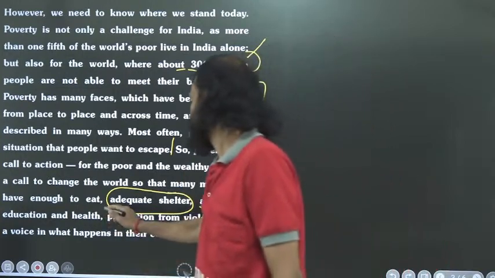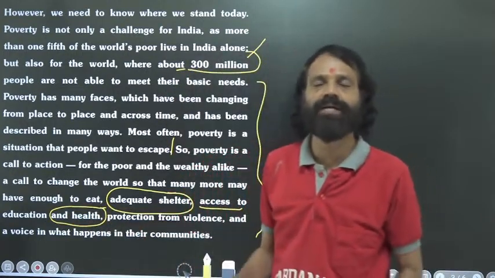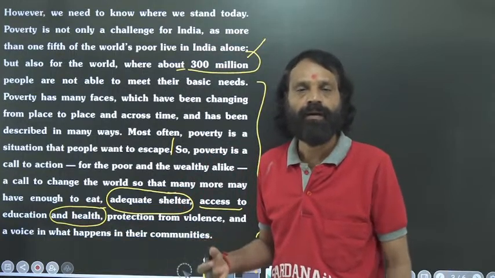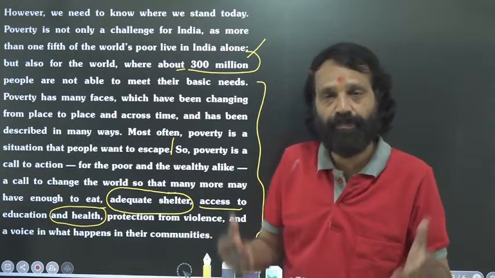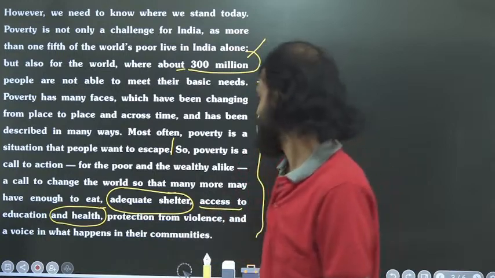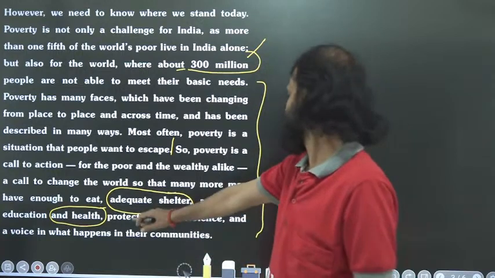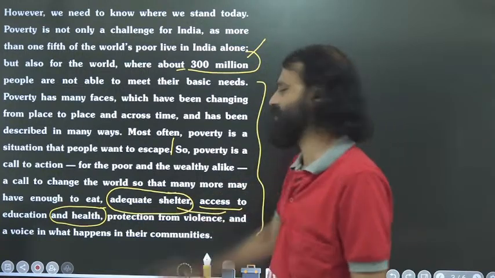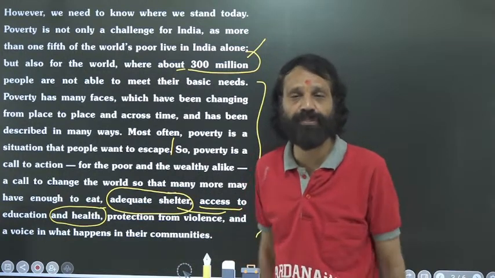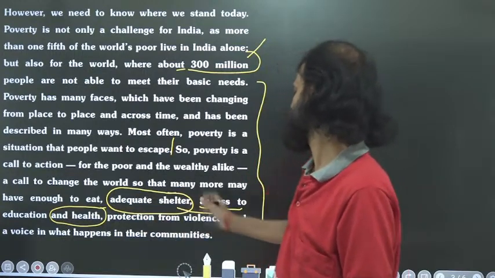And health, proper health facilities we needed to provide. That is why our government is providing better health facilities in every village. Already our government has started public hospitals. Okay. Then public health centers, also known as PHC. Okay, protection from violence, safety must be there. We needed to ensure safety to our people. Then violence and a voice in what happens in their communities.